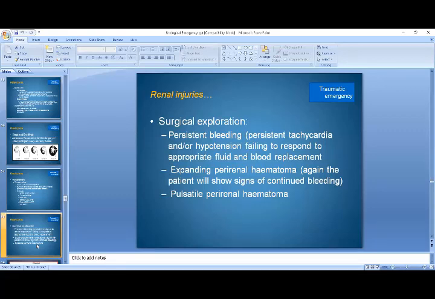So these are some of the indications of surgical exploration. Whenever you go for surgery, you will have to keep in mind that there are certain indications of exploration. If these indications are not met, then you should not explore.